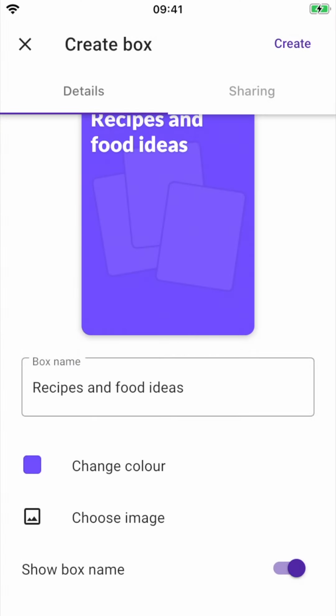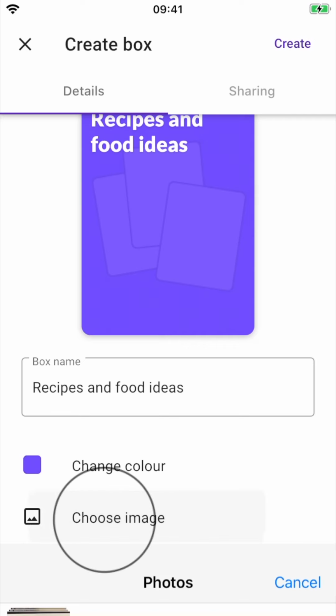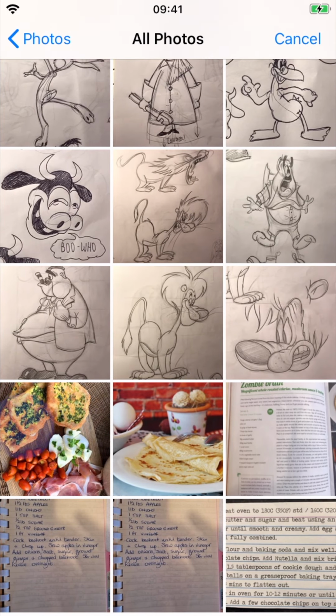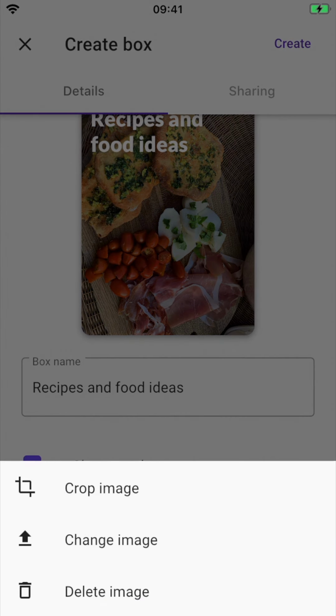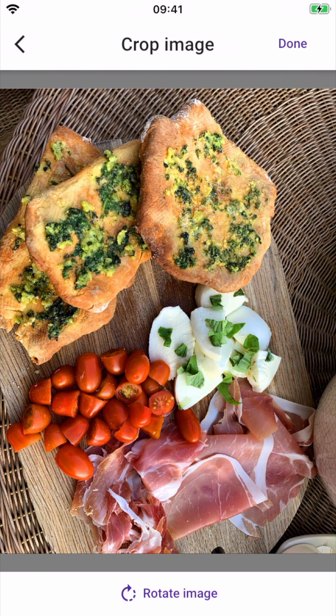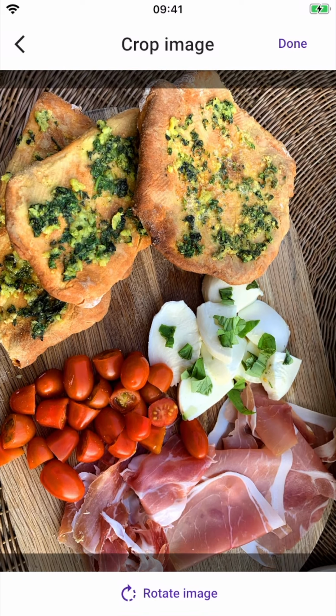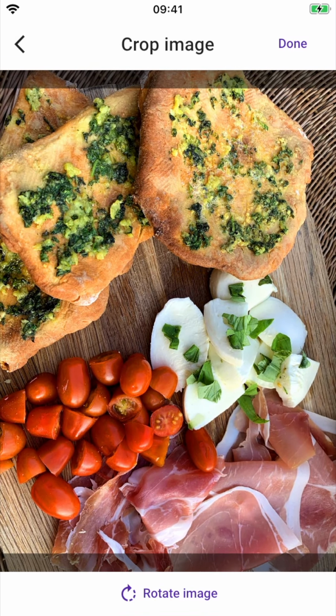But in this case, I've got an image I'd like to use, so I'm going to press Choose Image. And from my camera gallery, I'm going to pick this one. And I'd like to adjust the image now, so if I press Change Image and choose Crop Image, I can now just pinch to zoom in. And I'm happy with that, so I'll press Done.